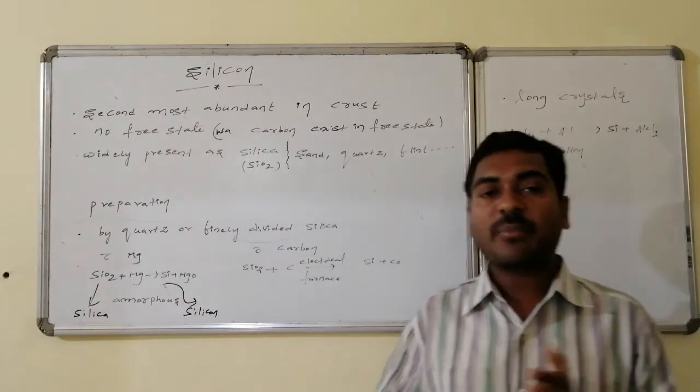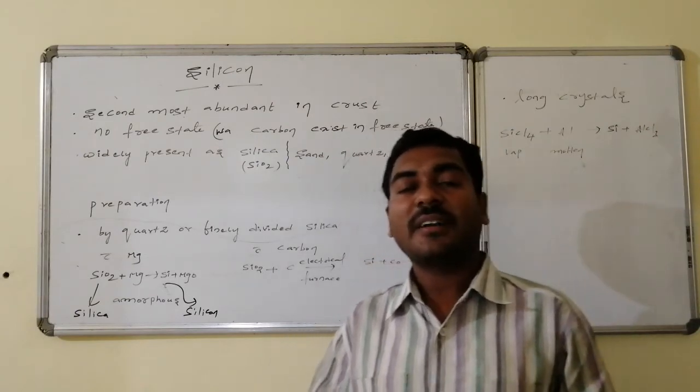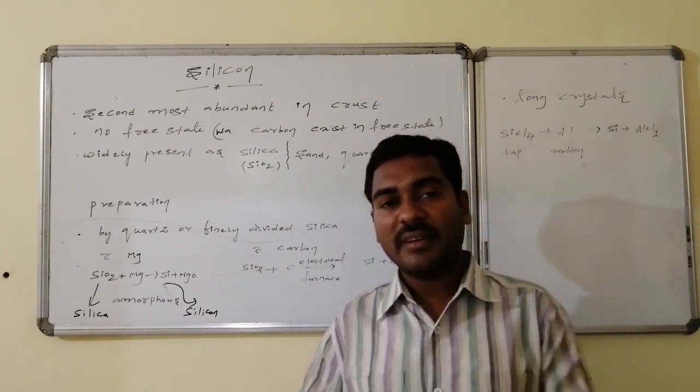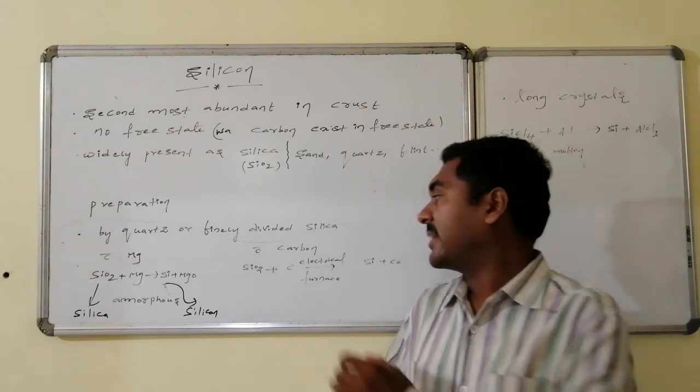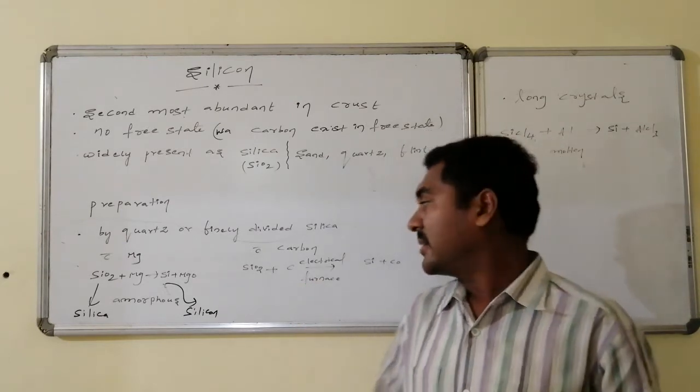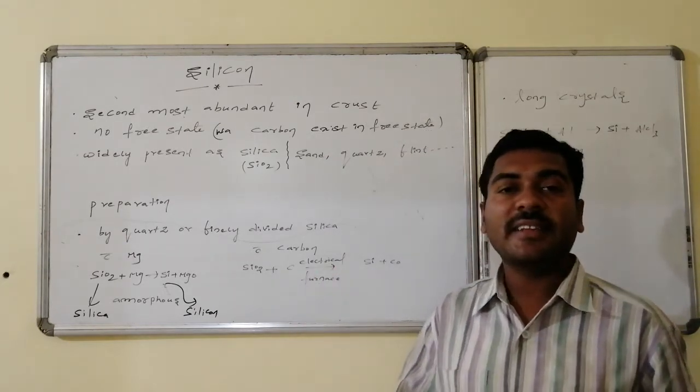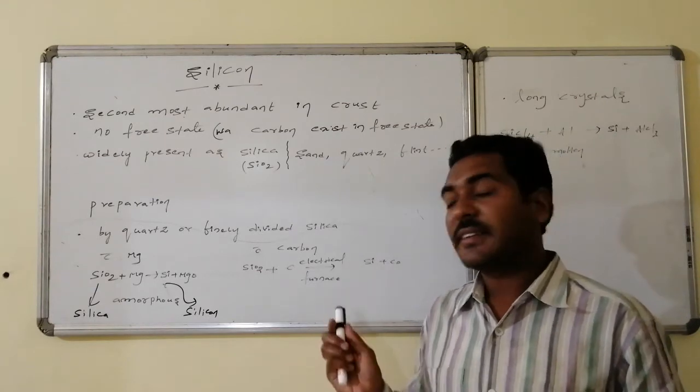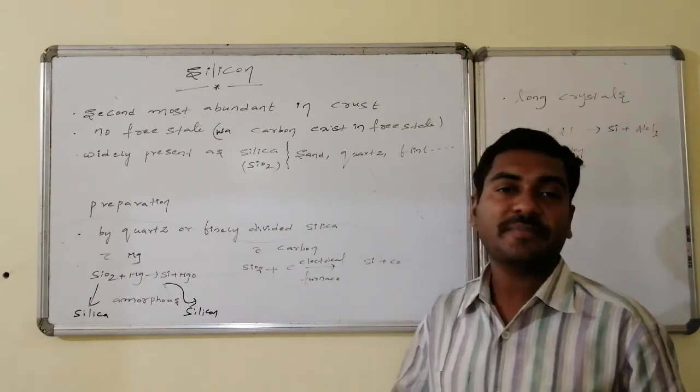Whereas the same powdered form of silica, on reaction with carbon in an electrical furnace by maintaining electrical current, gives silicon, and here crystalline silicon is obtained.